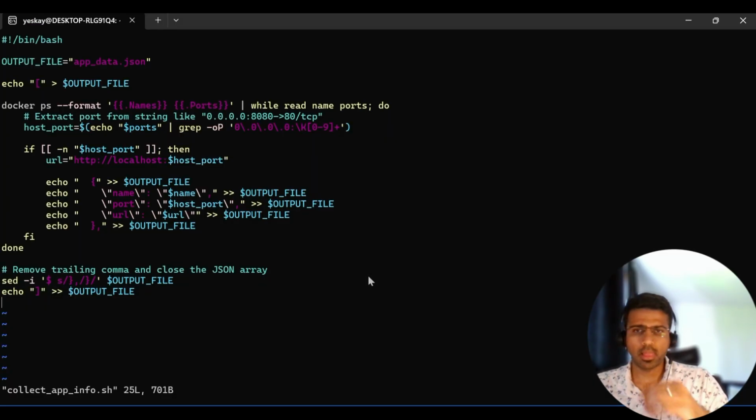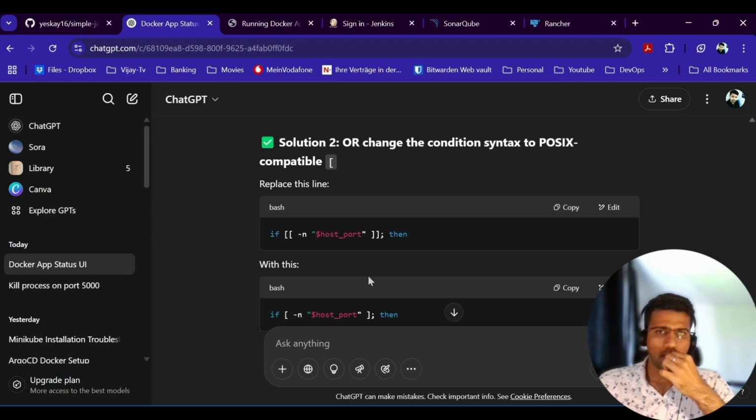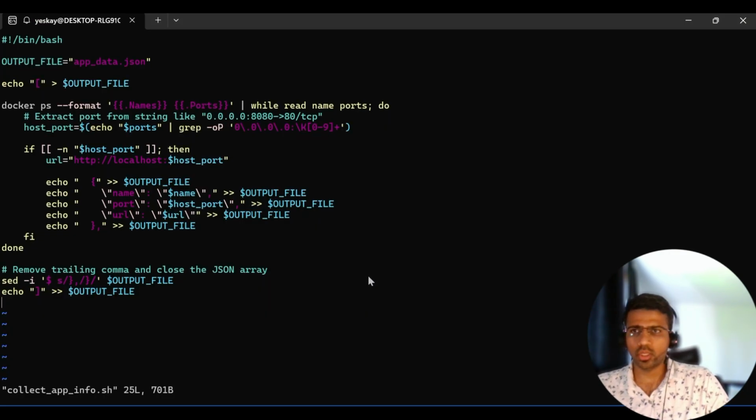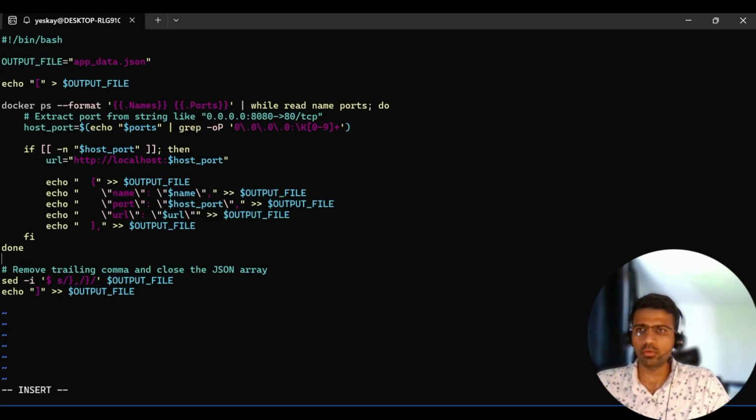Hyphen import with this. Right. Let's then just change double brackets to single.